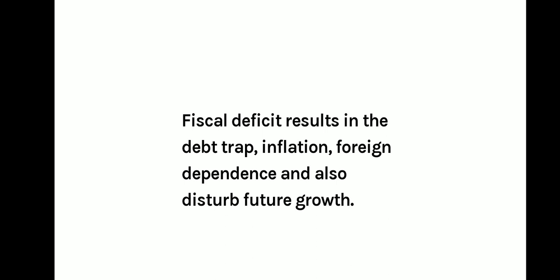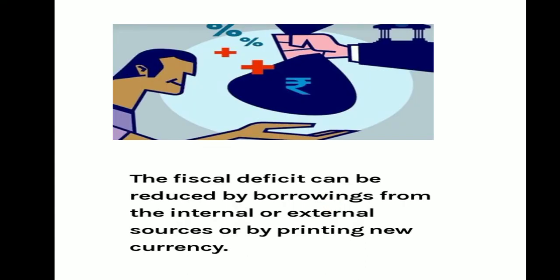Debt trap means a trap that is incurred through borrowing. Then inflation, foreign dependence, and it also disturbs future growth. Foreign dependence is also created, then inflation is there, then the financial burden for future generations is also created.